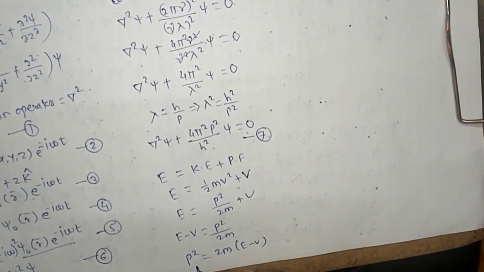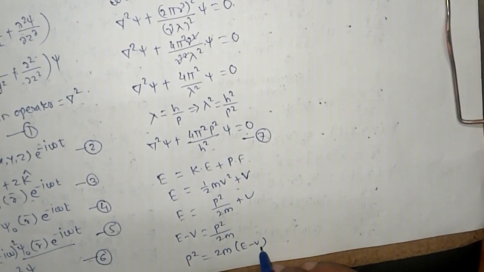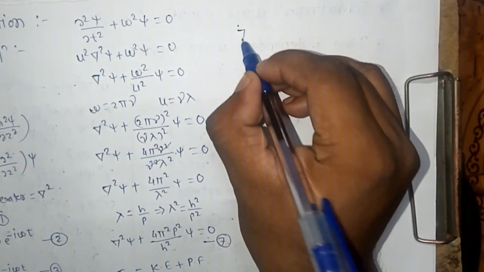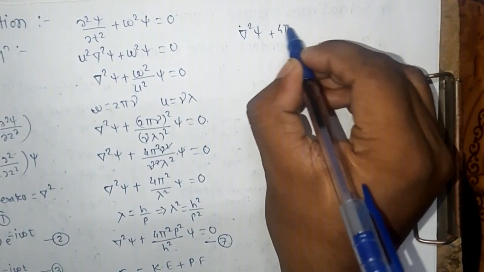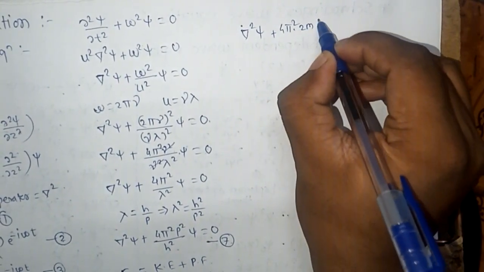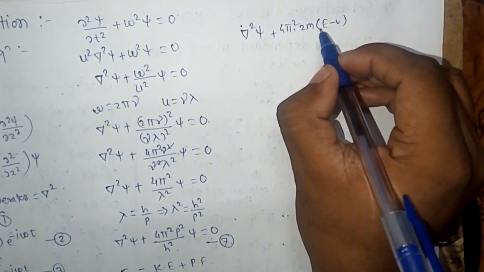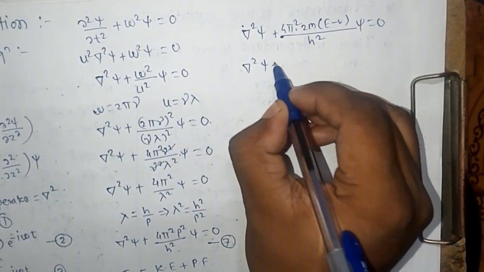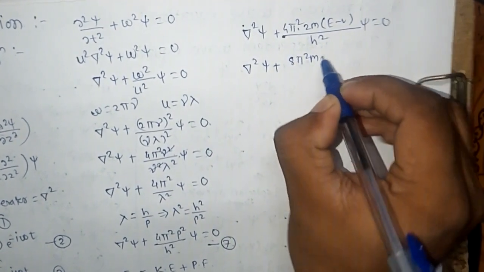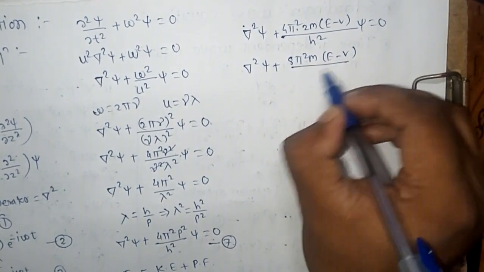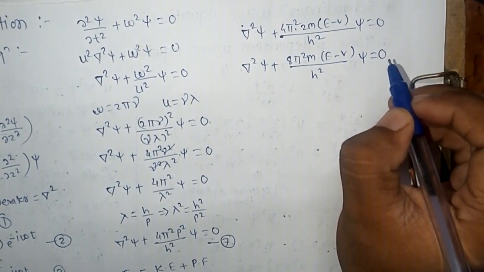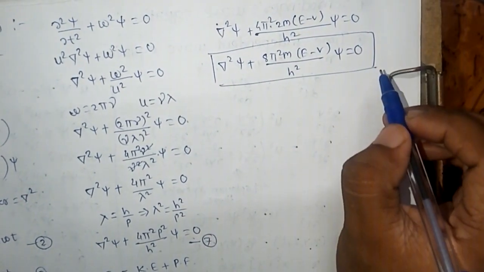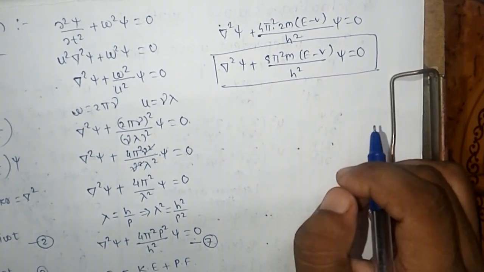So put this value of p square is equal to 2m into bracket E minus V in equation number 7. So this equation can be written as del square psi plus 4 pi square into 2m (E minus V) divided by h square of psi is equal to 0. That is, del square psi plus 8 pi square m of (E minus V) divided by h square of psi is equal to 0. And this is the Schrodinger time independent wave equation.